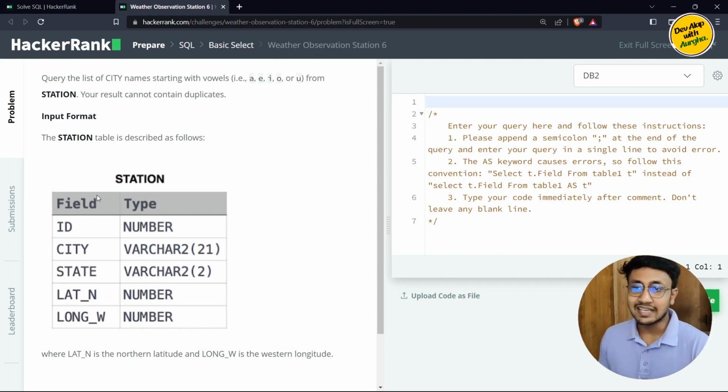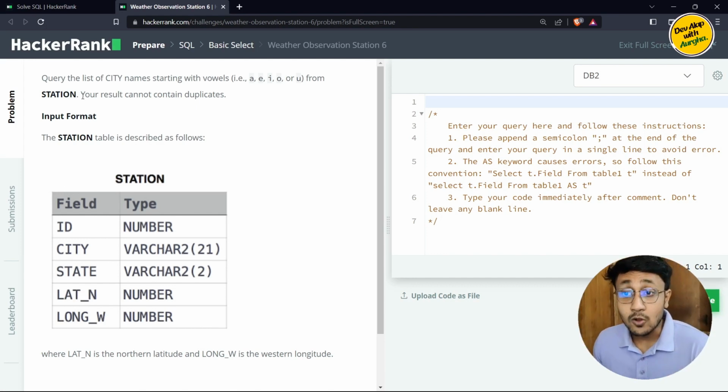So what it is saying is, there is a table called station and it has a city column which contains names of the cities. We need to find all the cities that have A, E, I, O, U, the vowels, as the starting letter. For example, Los Angeles starts with L, so it shouldn't be in this list. Again, if the city name is Austin, it starts with A, so it should be in this list.